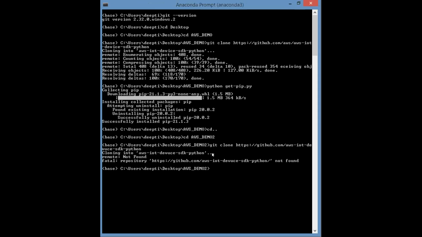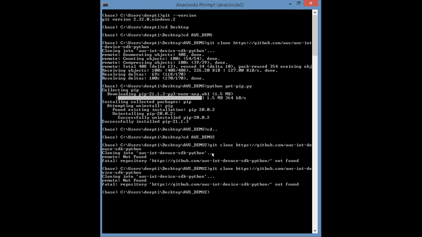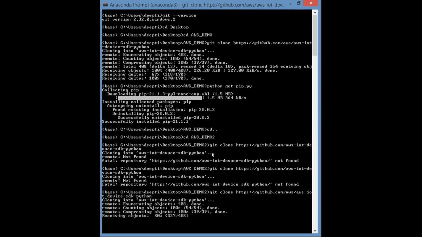Yes, it will give an error. Press the page up button. Yes, fatal error, not found. Might be you have written the wrong path. git clone https://github.com/aws. There is one more mistake here, you have not written that you have to go inside AWS and then the next part. Yes, AWS. Now I think yes, it's working.